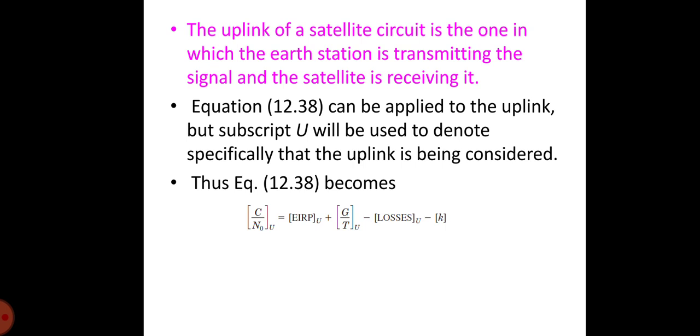The resulting carrier to noise density ratio given by this equation is that which appears at the satellite receiver. In some situations, the flux density appearing at the satellite receive antenna is specified rather than the earth station EIRP, and we have to modify the equation accordingly.